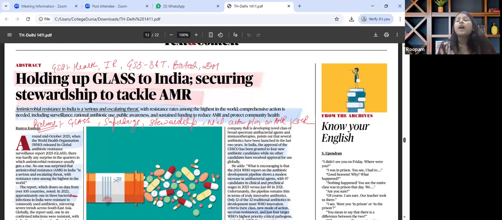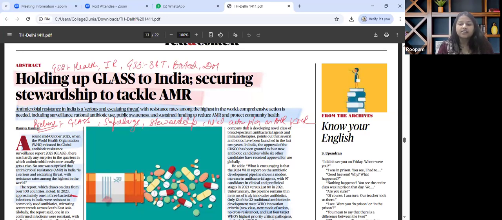For mains perspective, why AMR, that is antimicrobial resistance, is a silent pandemic for India. ICU overdose, OTC antibiotics, over-the-counter, pharma waste drivers, policy steps and gaps that has been surveillance, enforcement, and prescription practices. And this is how this particular article is to be holistically revised.